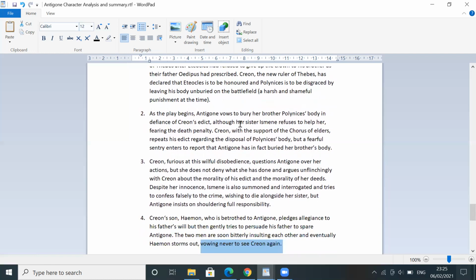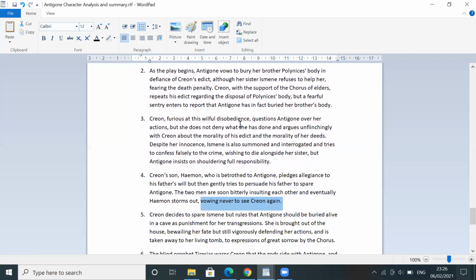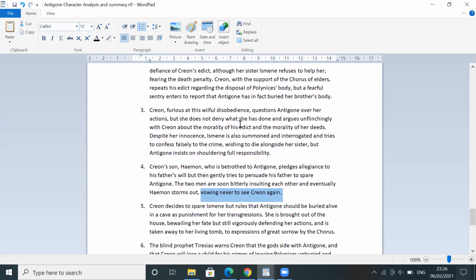So Antigone gets bothered by that, and she defies Creon's edict, and her sister Ismene refuses to help her, and she actually buries her brother's body. So Creon, of course, is very angry, and he's furious about what happened. He questions Antigone, and he questions her sister Ismene.